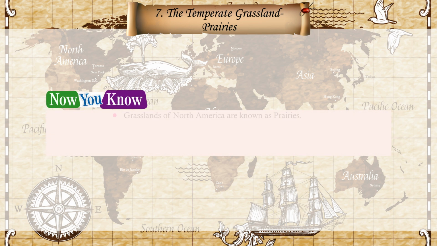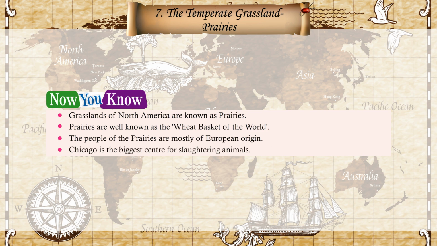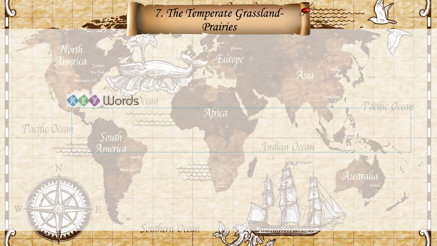Now, grasslands of North America are known as prairies. Prairies are well known as the wheat basket of the world. The people of the prairies are mostly of European origin. Chicago is the biggest center for slaughtering animals.